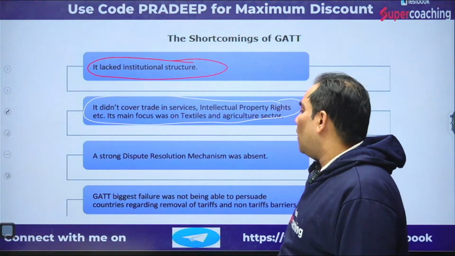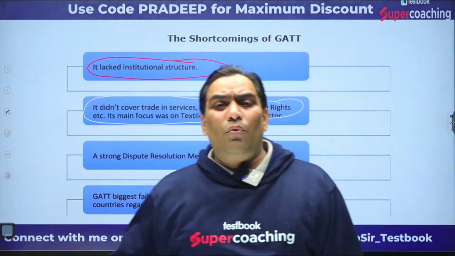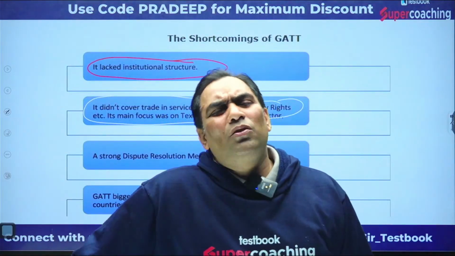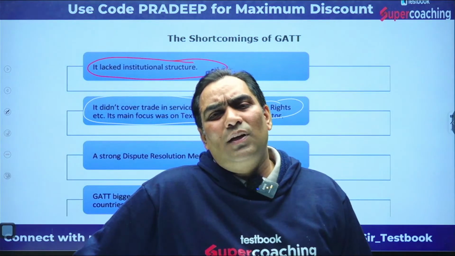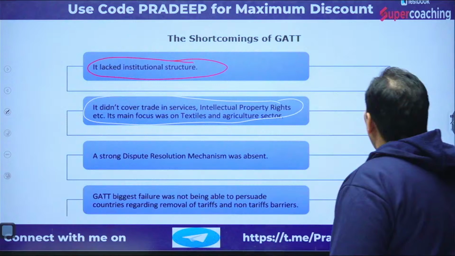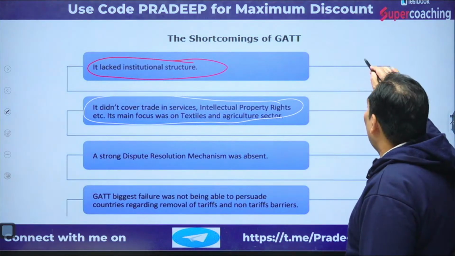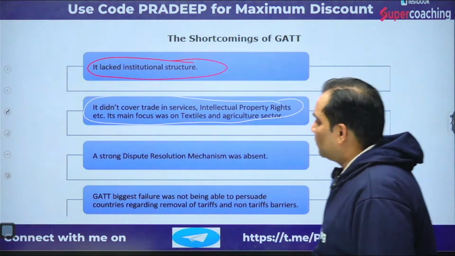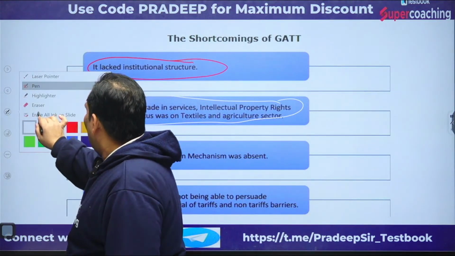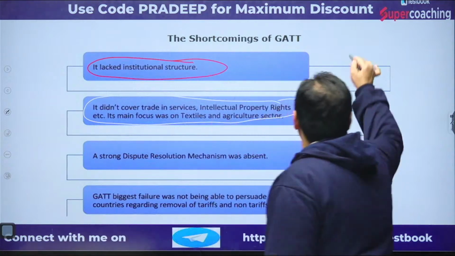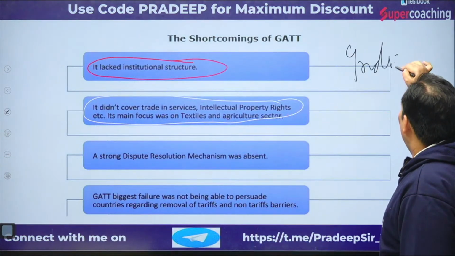So that means GATT was simply an agreement, and there was a provision known as founding provisions. Under the GATT there was a provision; suppose India is a founding member of GATT, okay.